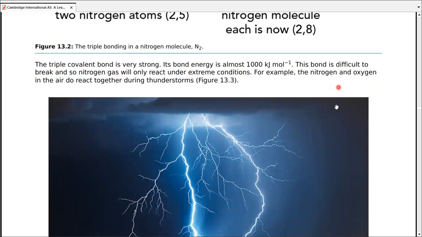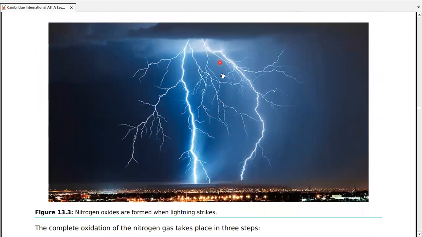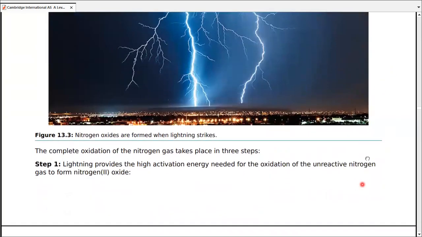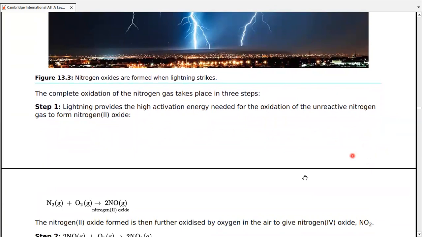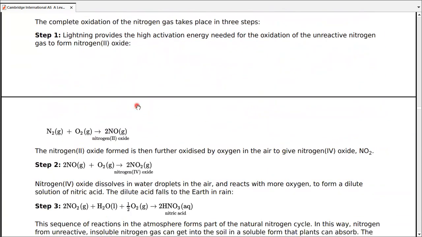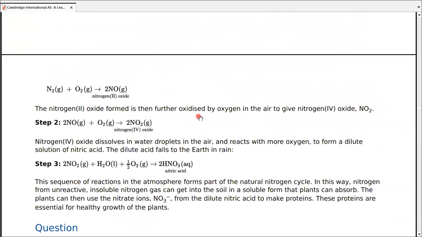For example, I have discussed the example of nitrogen and oxygen reacting together during thunderstorms, near the lightning area, where enough energy is gained by both nitrogen and oxygen molecules to have the activation energy, the necessary energy required for the reaction to occur. Since I've given that example many times along with the reaction, nitrogen and oxygen are converted into nitrogen oxide. Upon further oxidation, nitrogen oxide is converted into nitrogen dioxide, or nitrogen(IV) oxide. (II) oxide and (IV) oxide are the proper IUPAC names for the differentiation.